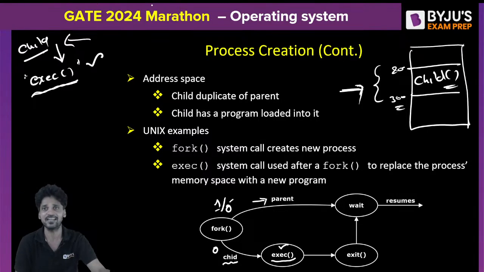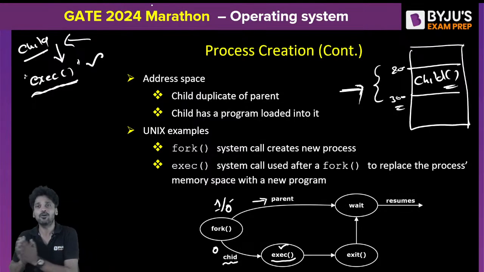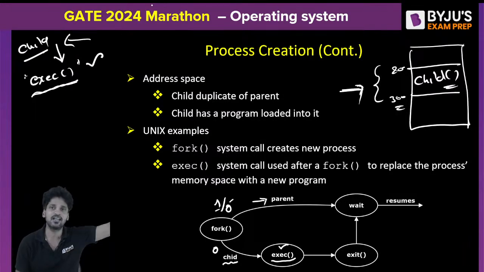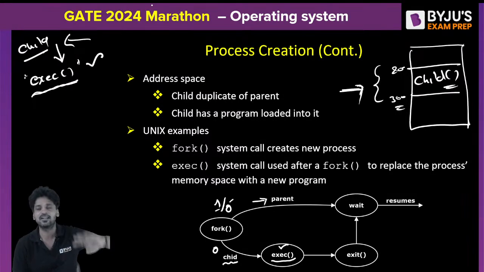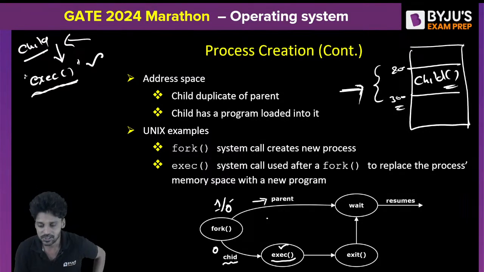When I created a child, there is an assigned job. That assigned job must be performed by the child. Meanwhile, I need to hold myself for some time, after which the child will execute. The child will carry out the operation. Finally, after the child completely finishes, then I will resume. So meanwhile, when the child is executing, I will execute a wait system call. The parent will execute a wait system call.